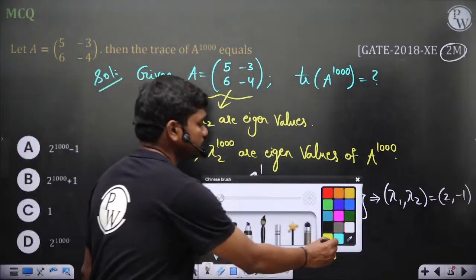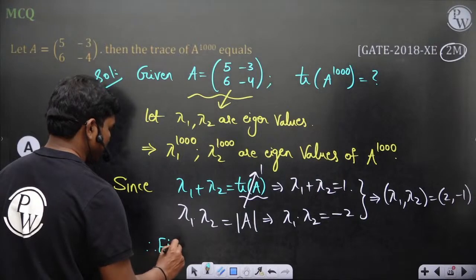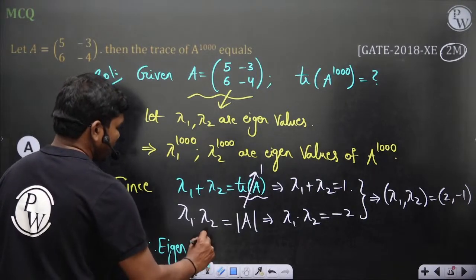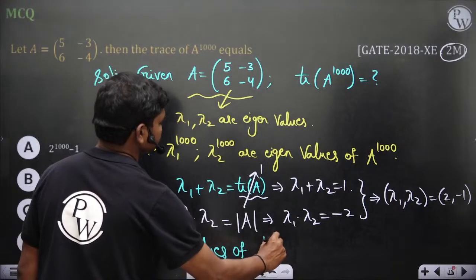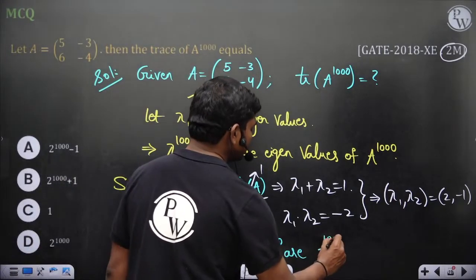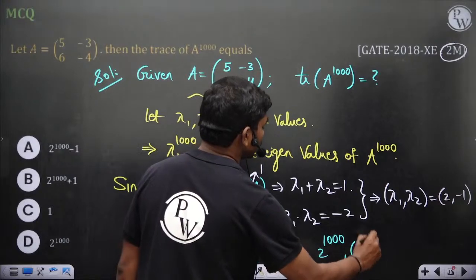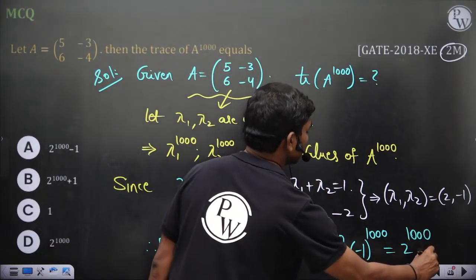So the eigenvalues of A power 1000 are 2 power 1000 comma minus 1 whole power 1000, which is equal to 2 power 1000 comma 1.